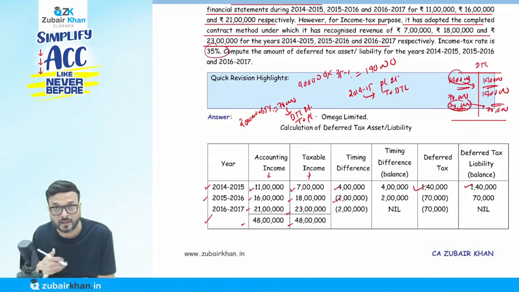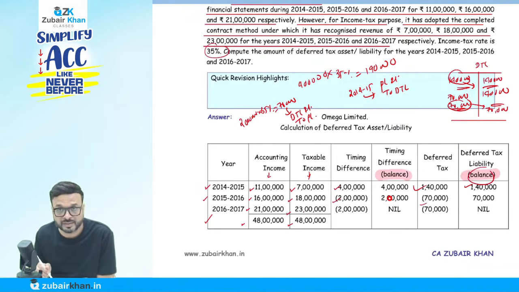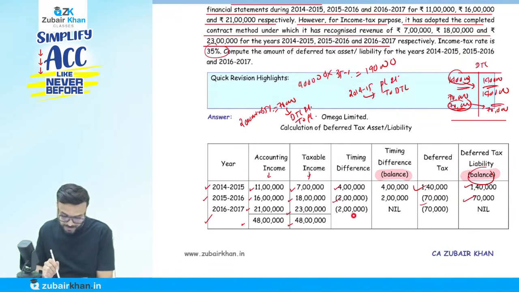Okay. Now, I'm going to the third year. Now we have a deferred tax liability balance there. Here, remember they're talking about the balances. The difference here was 4 lakh, then the balance difference is 2 lakh. Here the deferred tax liability balance is 70. You can see that here it is 70 and here it is also 70. Now come to the third year. Again the difference is coming 2 lakh. It is a reversal of that. Okay, first reversal.